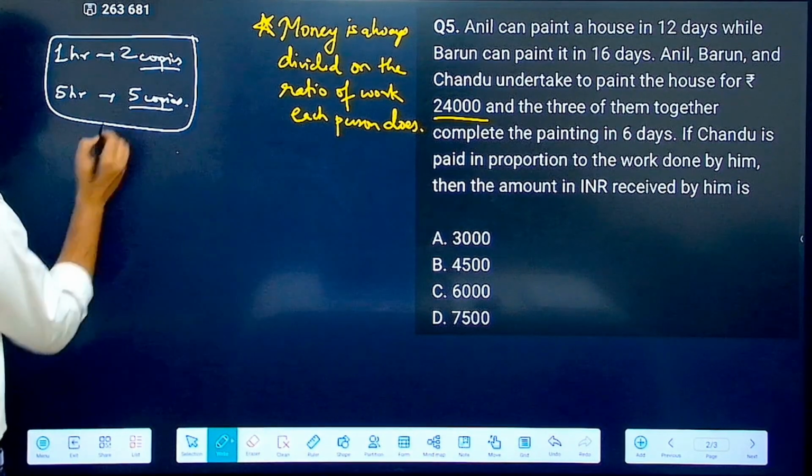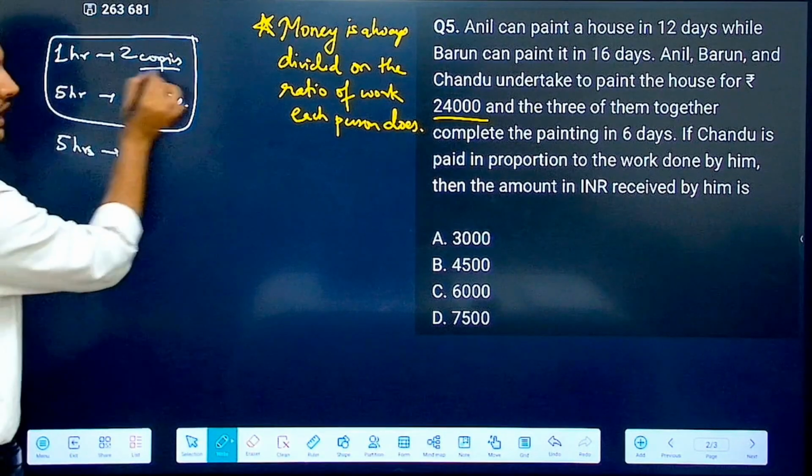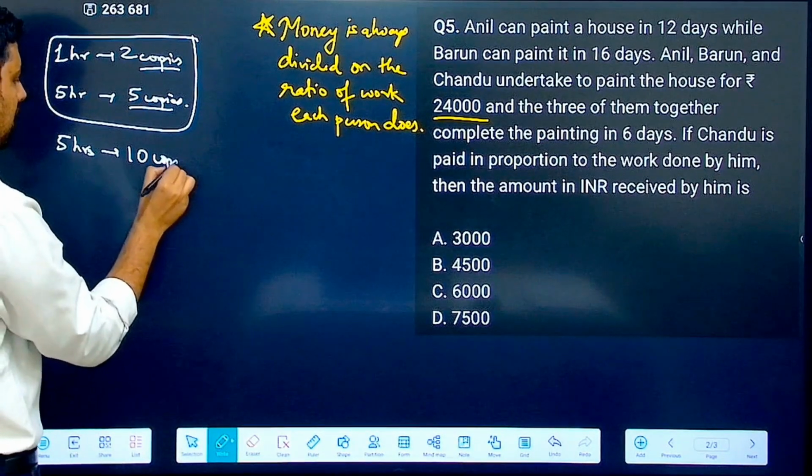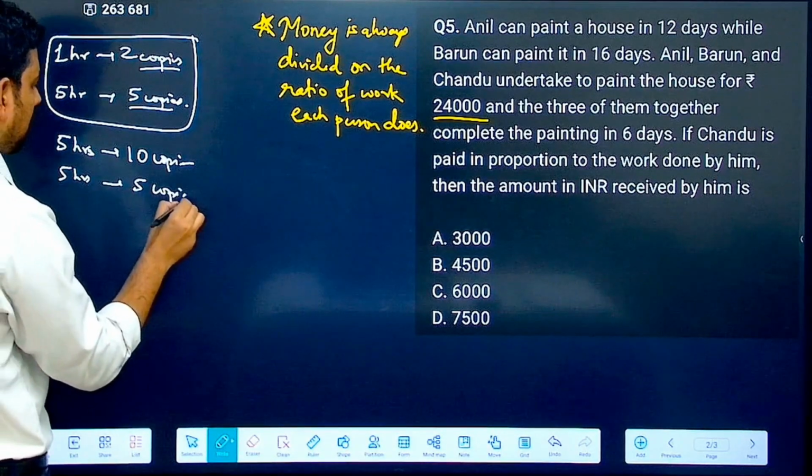Or let's say I also work for 5 hours. So in 5 hours, how many copies will I check? In 1 hour, I check 2 copies. Now I will check 10 copies, while in 5 hours, you will check only 5 copies, correct?